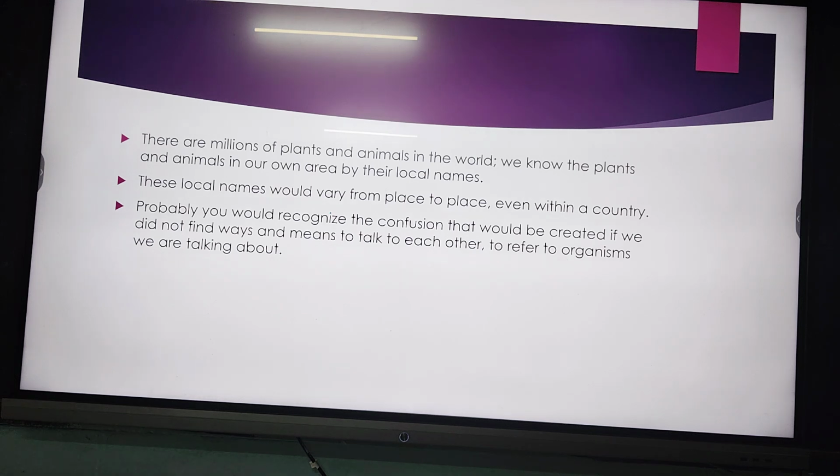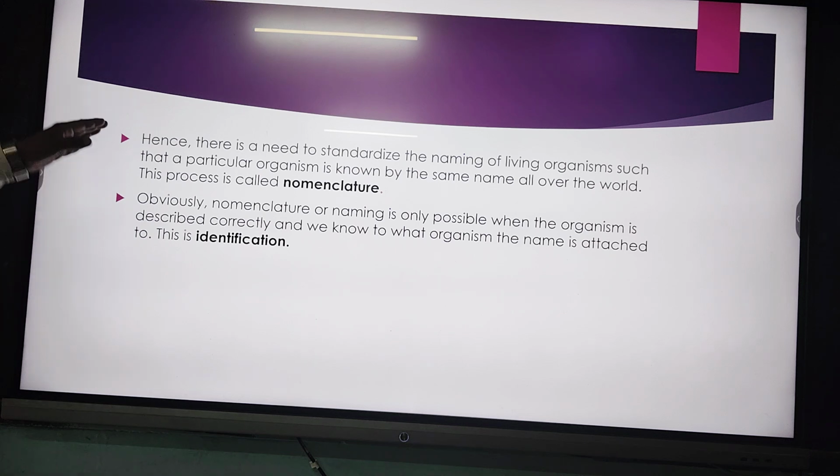Let us see how we can do that. See here, one thing that is being done is the standardization of names. How could we standardize them? We started naming them scientifically. Naming an individual or a specific species is known as nomenclature.